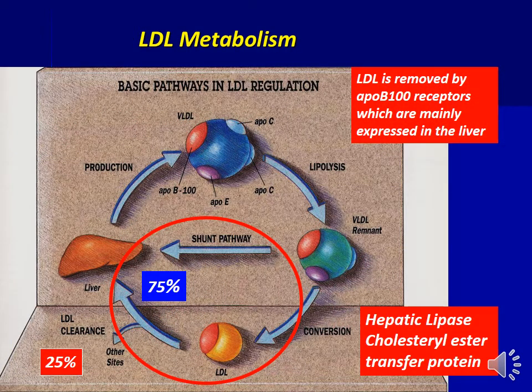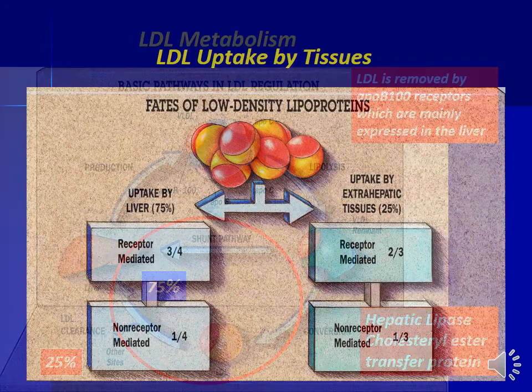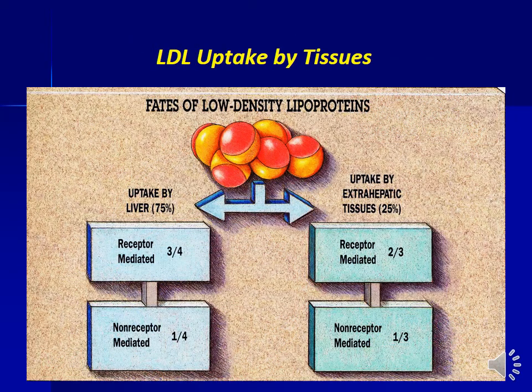LDL metabolism. Basic pathways in LDL regulation. LDL is removed by ApoB100 receptors, which are mainly expressed in the liver. LDL uptake by tissues. Fate of low-density lipoproteins. Of the LDL particles in the circulation, about 75% is taken up by liver.